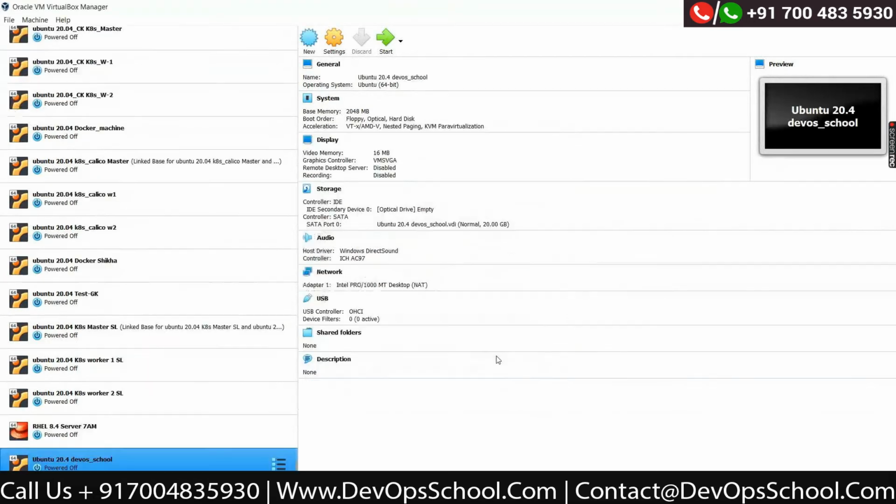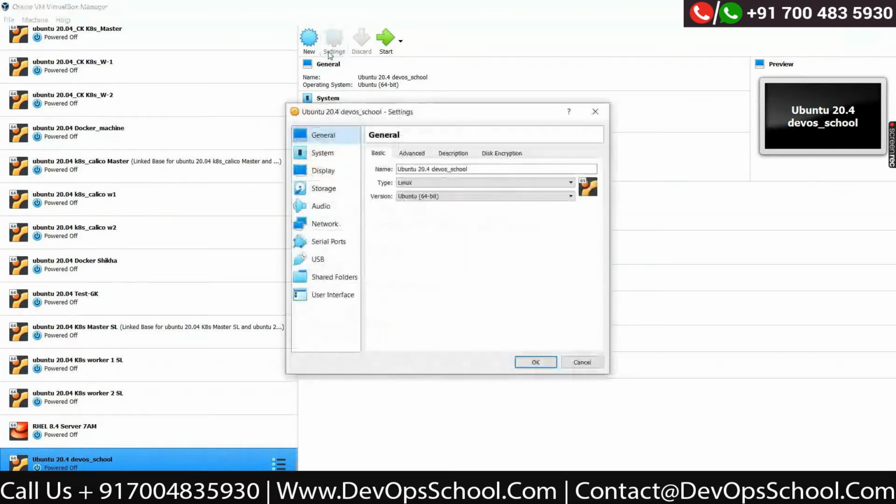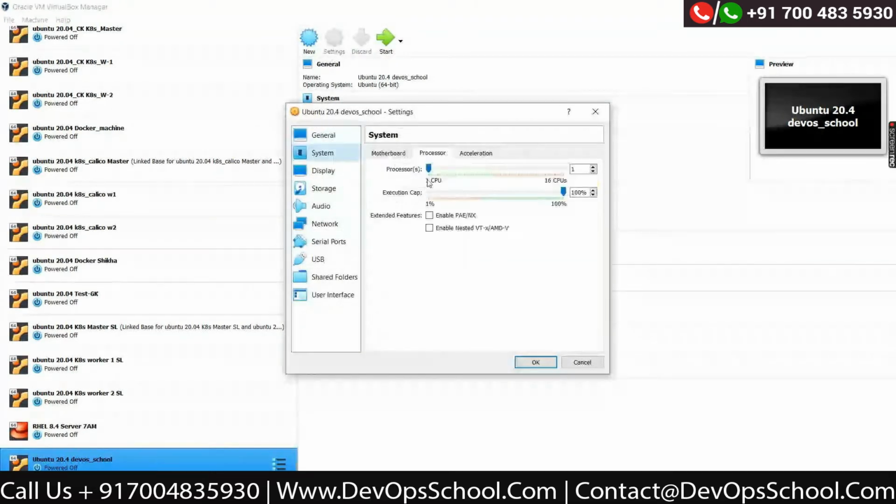It is created here. Now I'm adding more CPUs to this virtual machine so that it can perform faster. Once one CPU is allocated to this, I will be allocating 3 CPUs on this VM so that it will work fast. 3 CPUs added now.